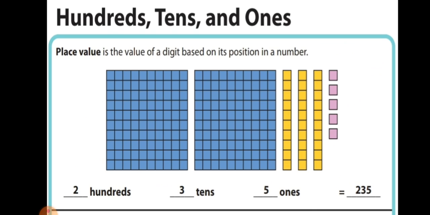And how many loose boxes? Loose boxes are 1, 2, 3, 4, 5. So 5 is in ones. 2 is in hundreds, 3 is in tens, and 5 is in ones. So which number does this make? How to read this number? 235.